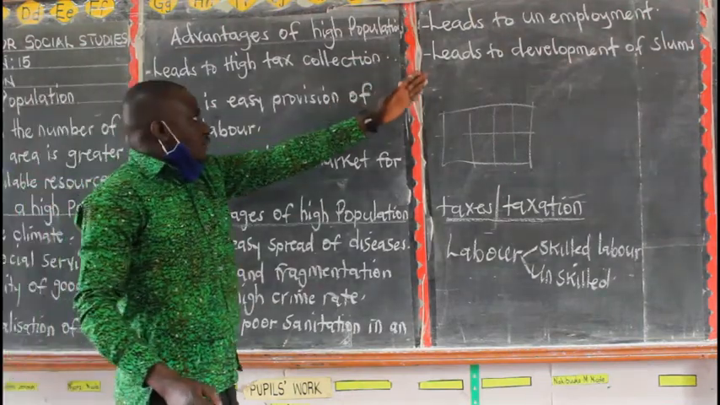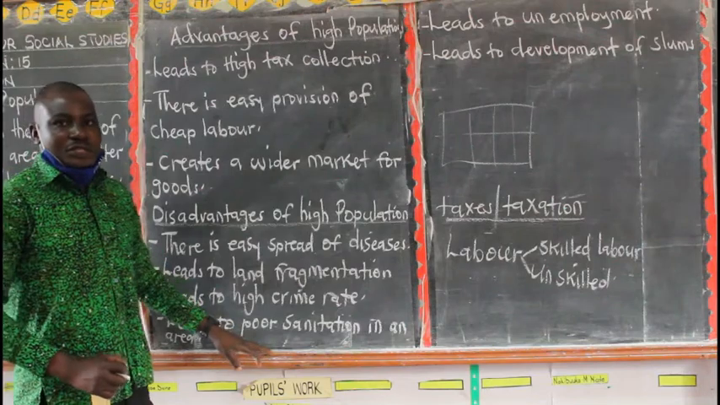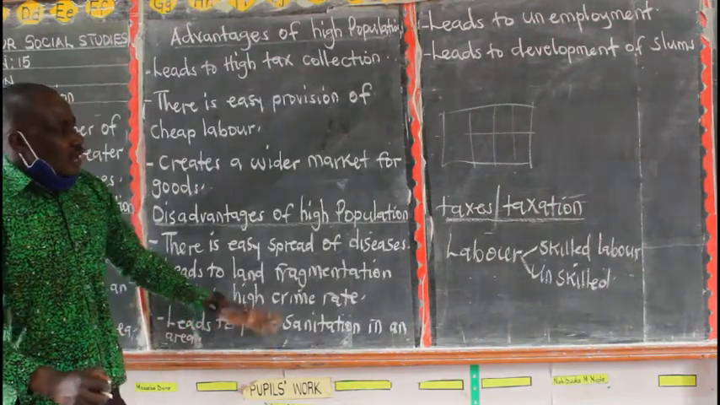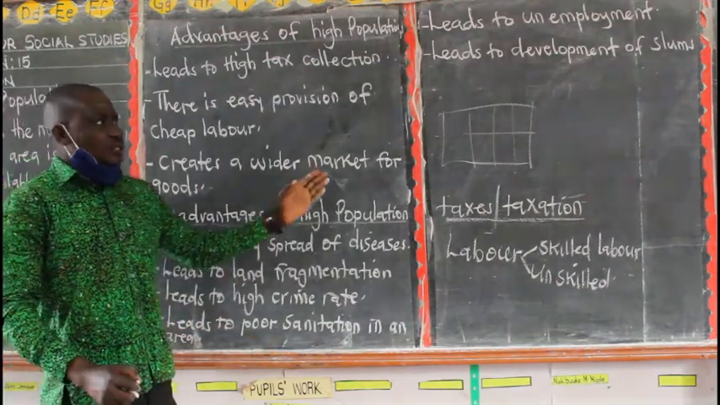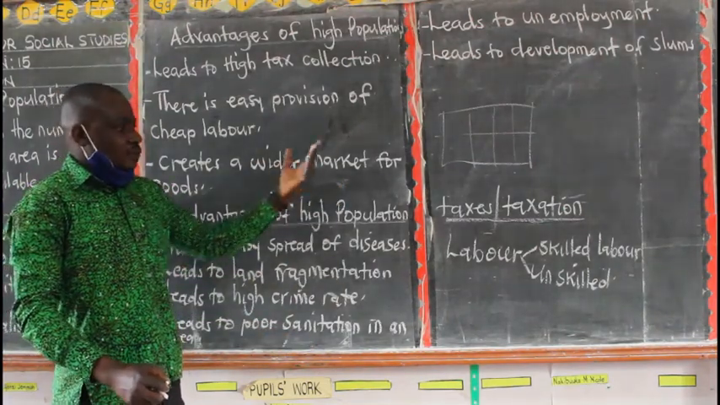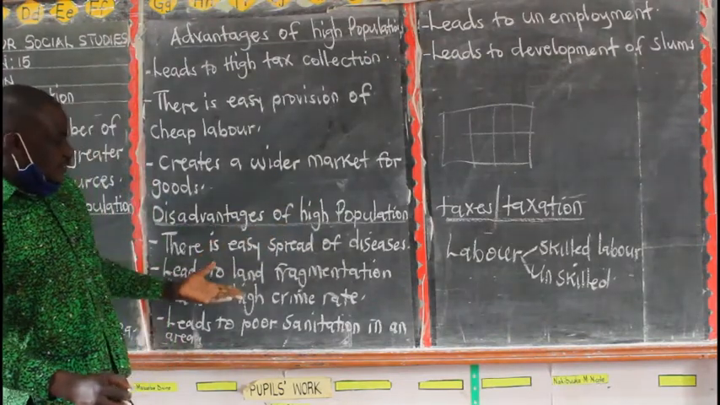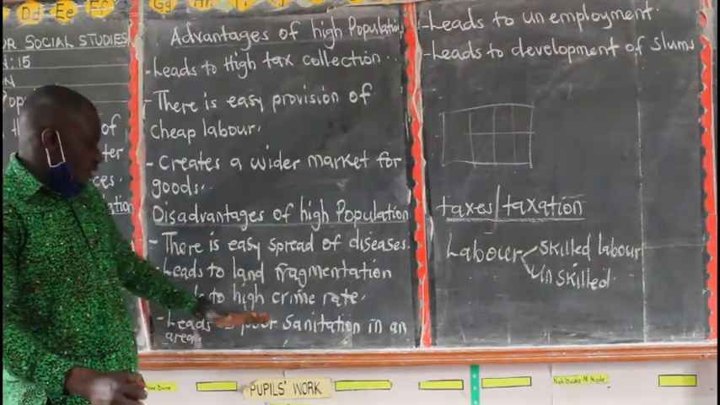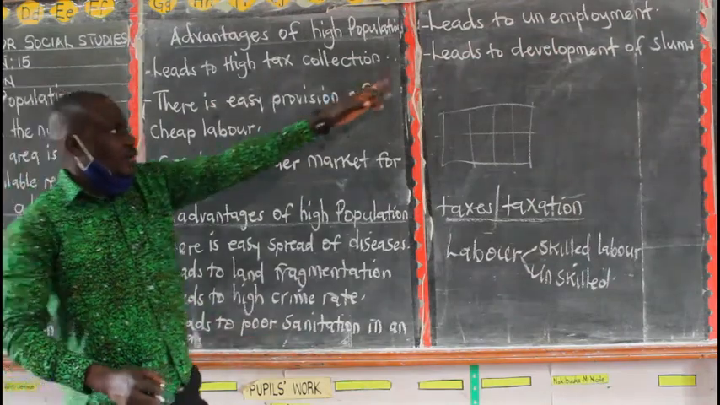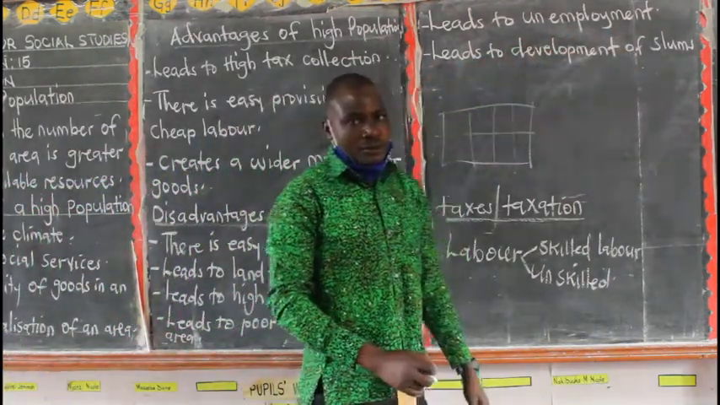Then you also have unemployment, or we can say shortage of jobs. A high population leads to shortage of jobs in an area. People are many and the jobs are going to be few. So one of the disadvantages of a high population is unemployment, or you can say shortage of jobs.